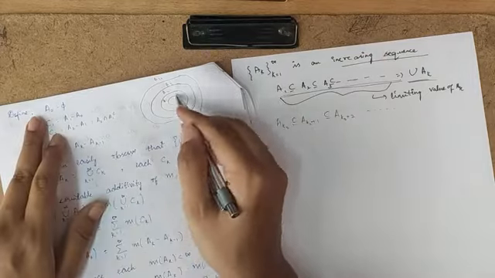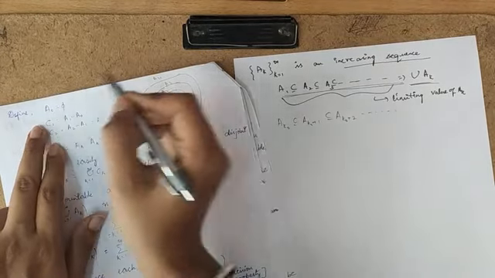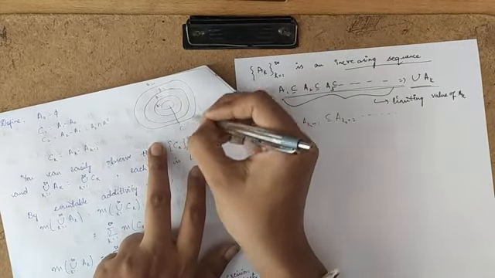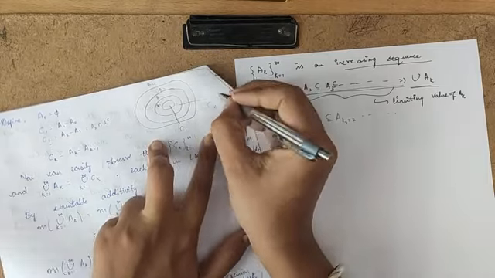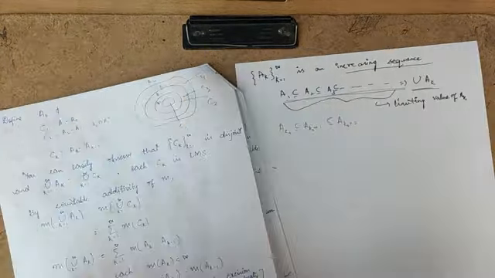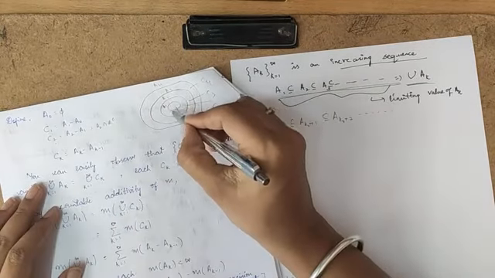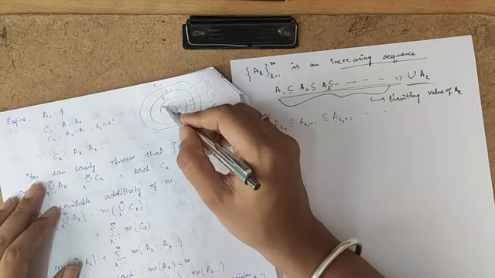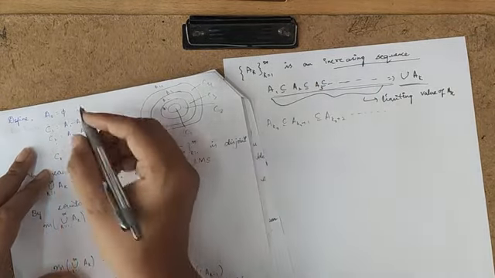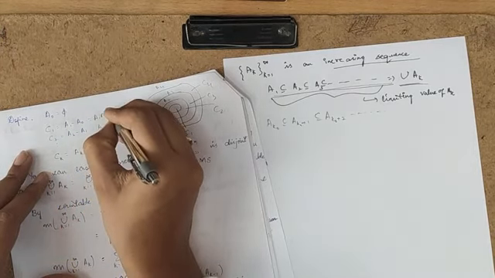Since there is no A naught, I am defining A naught as the empty set, and this is C1, this is C2, this is C3, and this is C4. So from this figure you can write that this part C1 is nothing but A1 minus A naught. That means you can write this as A1 intersection A naught complement.